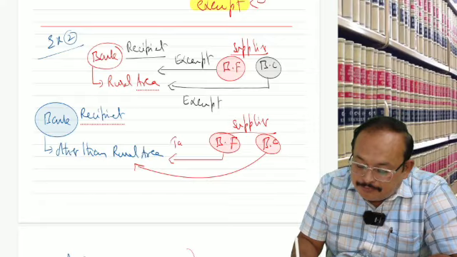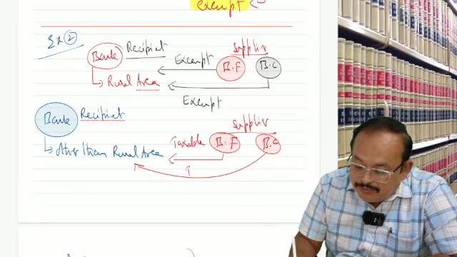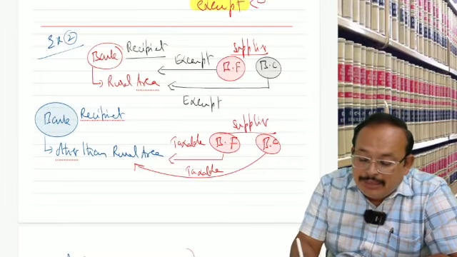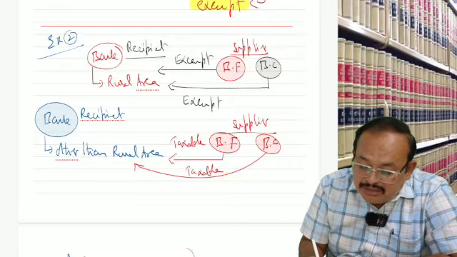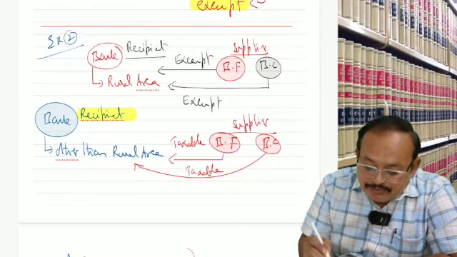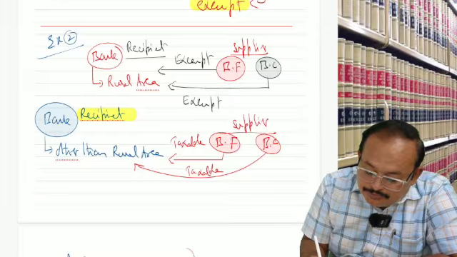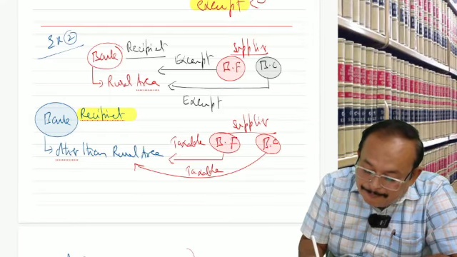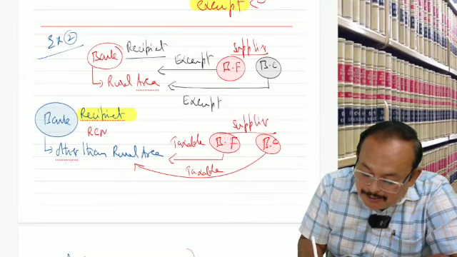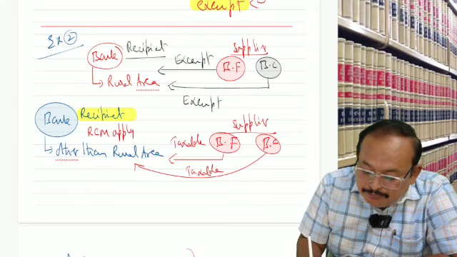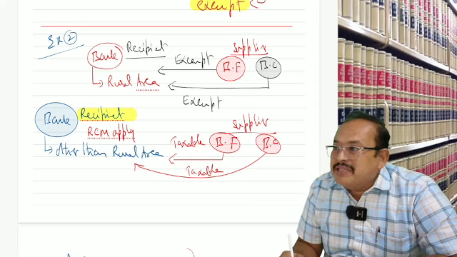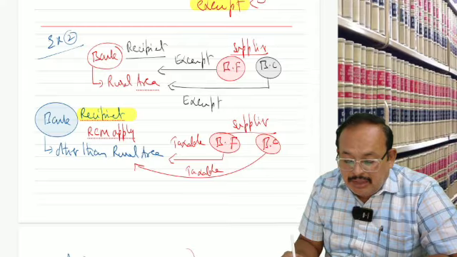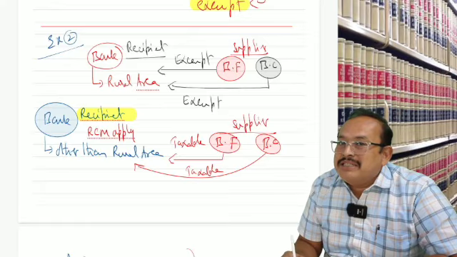Taxable. This also taxable. But only the recipient is liable to pay tax, which is under RCM. Here it is taxable, then the recipient is liable to pay tax. Here we say RCM applies. Who is liable to pay GST? The banking company is liable to pay GST. RCM applies. Is it clear? GST is payable by the recipient.